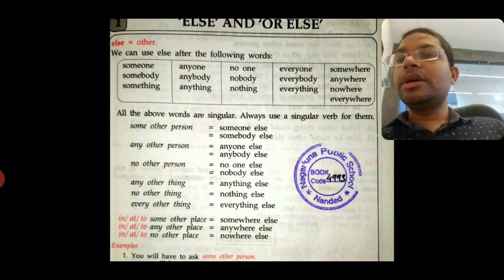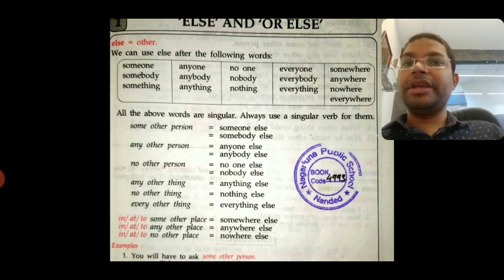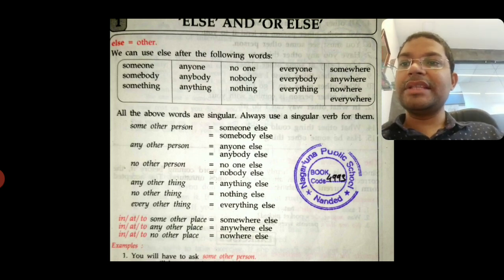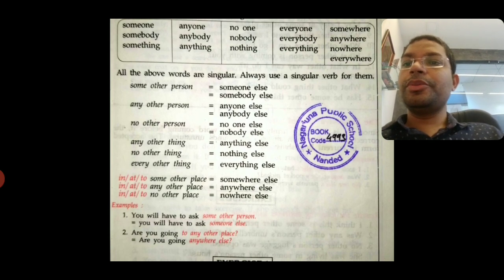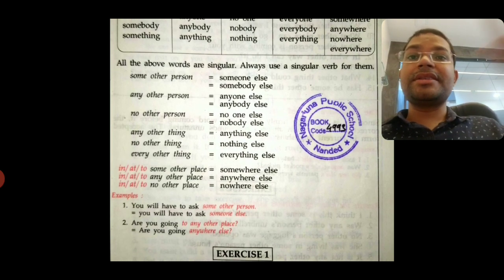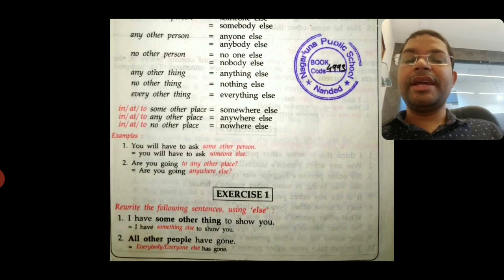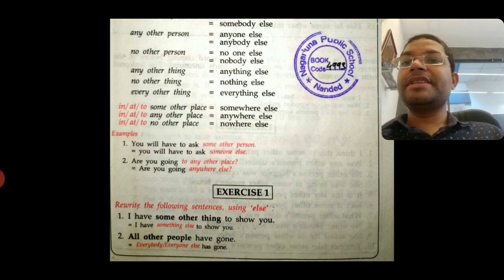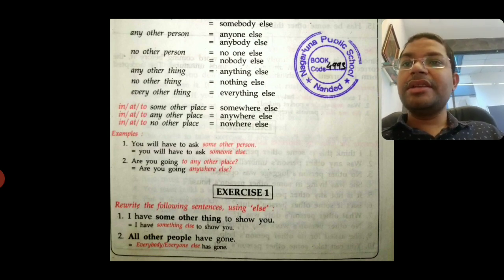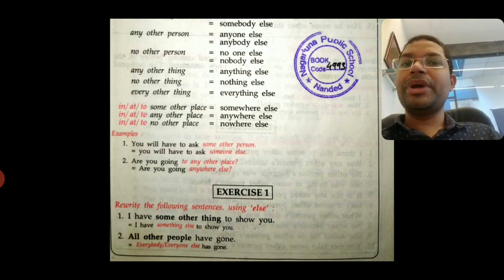No other person is equal to no one else and nobody else. Any other thing is equal to anything else. No other thing is equal to nothing else. Every other thing is equal to everything else. And when we are using it for place, the last line, somewhere, anywhere, nowhere, everywhere, for that in, at or to, some other place is equal to somewhere else. Any other place is equal to anywhere else, and no other place is equal to nowhere else.